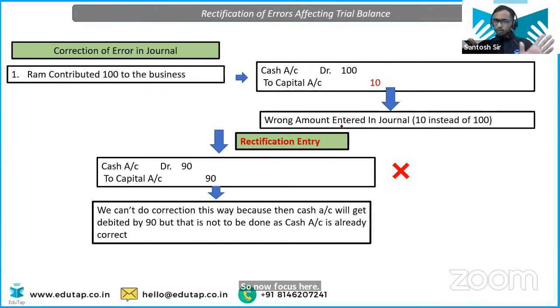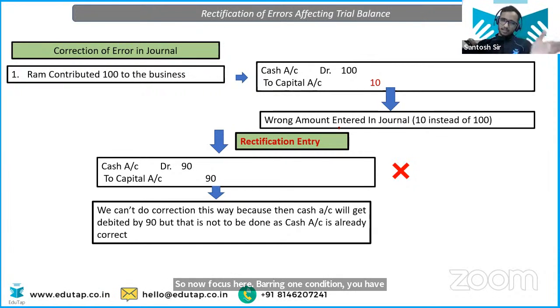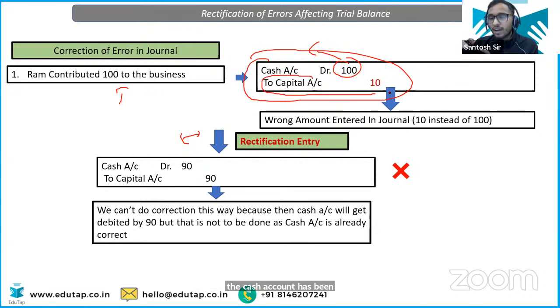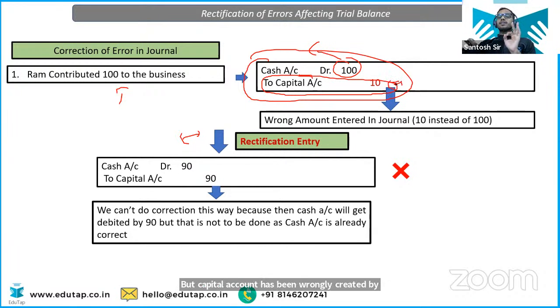Barring one condition, we have discussed all the cases of rectification entry, not all the examples, obviously. So what is special about this entry? Now, see, in this case, Ram contributed 100 to the business. Cash account is debited by 100, which is correct, but capital account has been wrongly credited by 10 rupees.